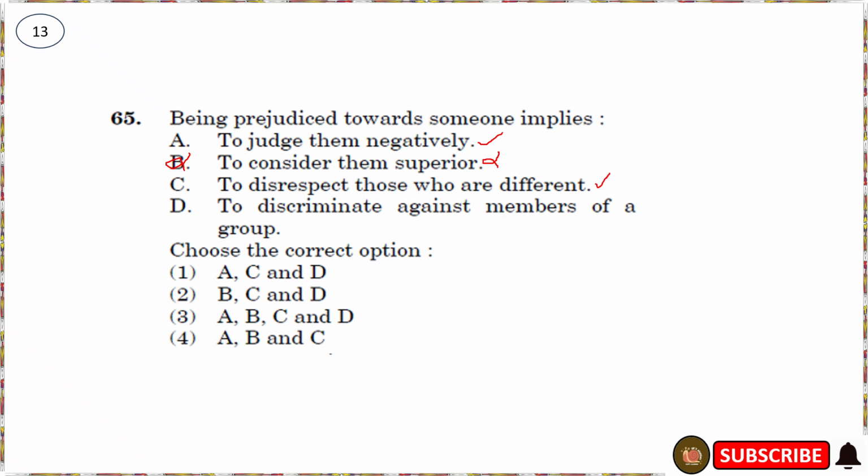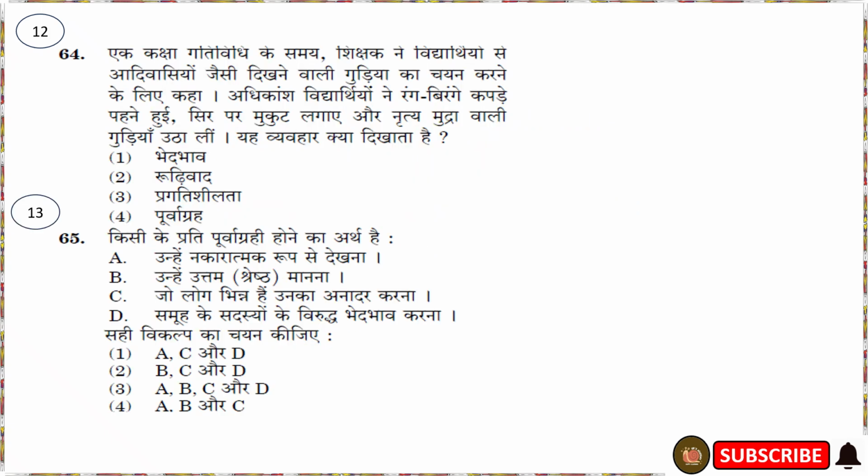Then D is to discriminate against members of a group. This is also a prejudice. So the correct option is A, C, D. The first option is the correct one for this question. These are the 12th and 13th Hindi medium questions. So the correct option for the 12th question is 2 and for the 13th is 1. A, C, D is the correct option.